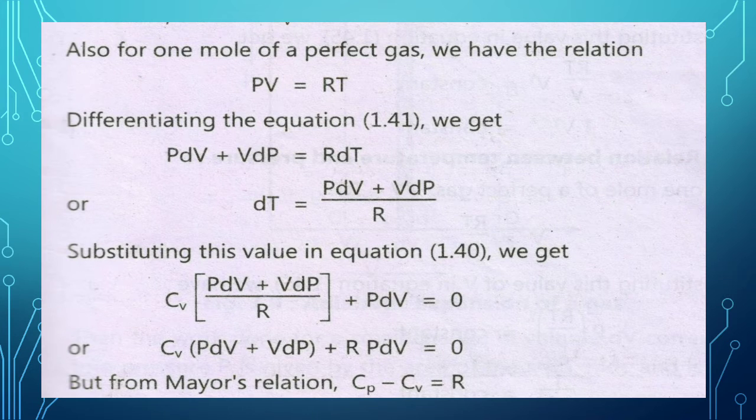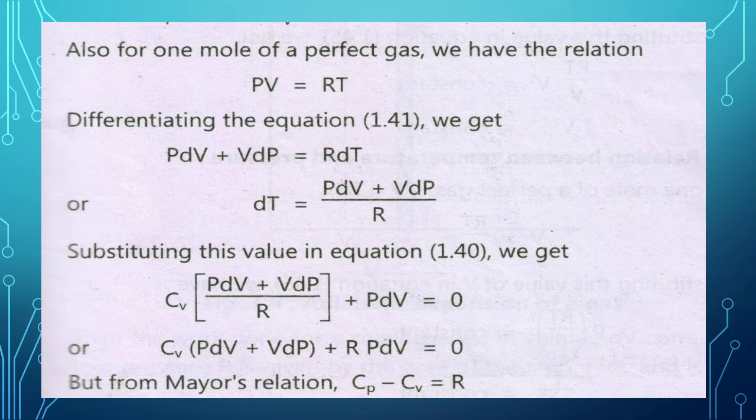Differentiating this equation, we get P dV plus V dP is equal to R dT, or dT is equal to (PdV plus VdP) divided by R.